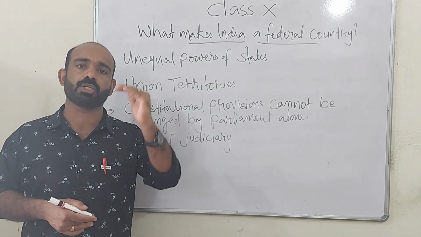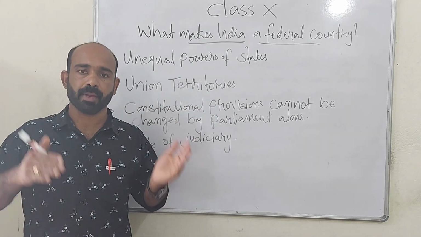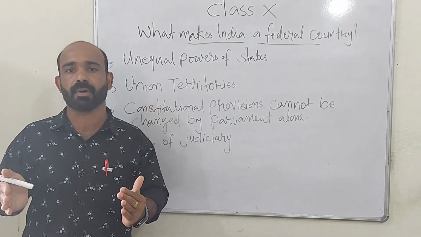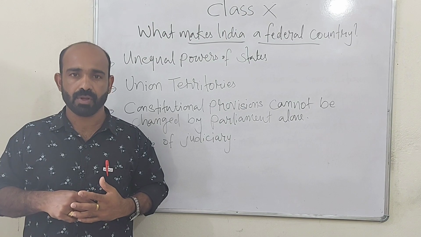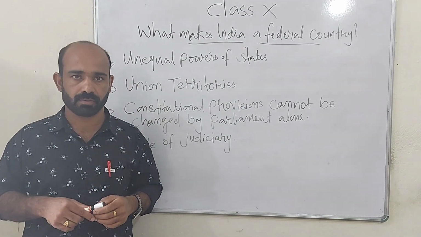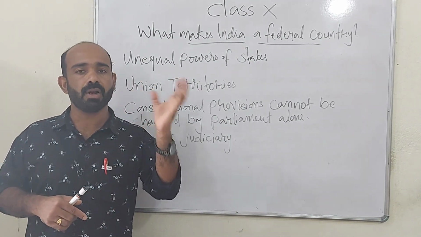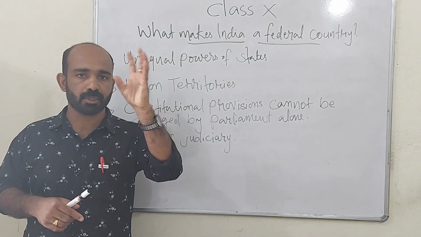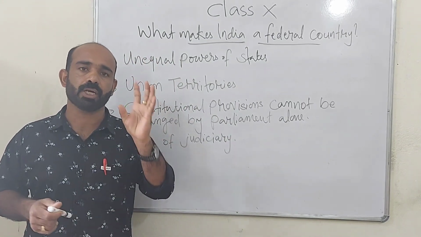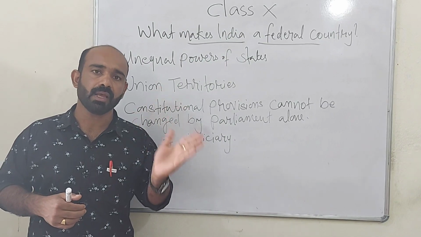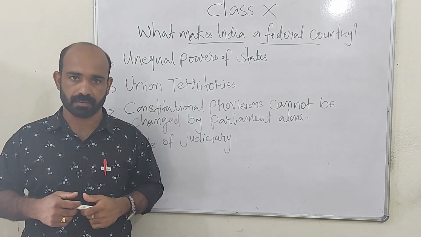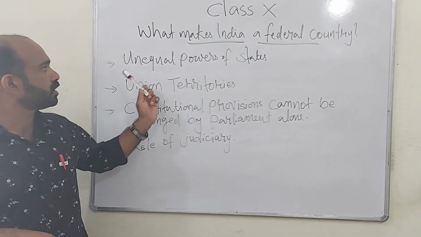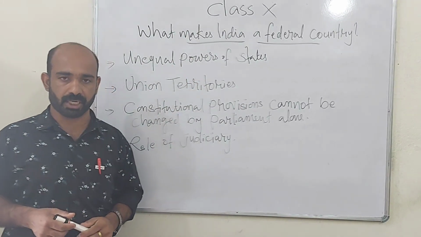When the special constitution existed, many of the laws made by the Indian Parliament were not applicable in Jammu and Kashmir, only some particular laws. And for all the other laws, as per the separate constitution, the Jammu and Kashmir State Legislative Assembly made laws for that particular state. That was only applicable there. This is the topic about unequal powers of the states.